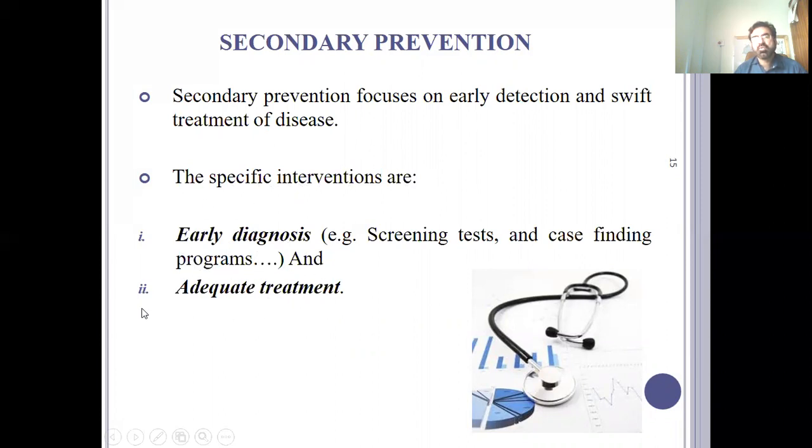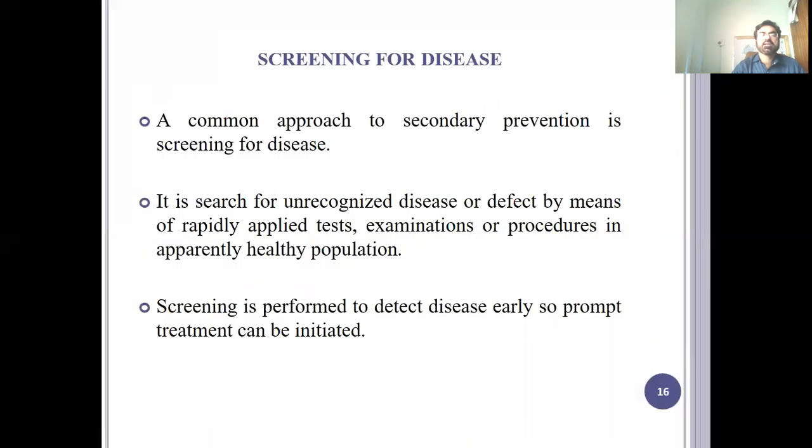You must know whether the treatment is available or not. If the treatment is available, then it is important to go for diagnosis of the disease. And once it is diagnosed and promptly treated with adequate treatment, then you are preventing it from spreading to other parts of the community.